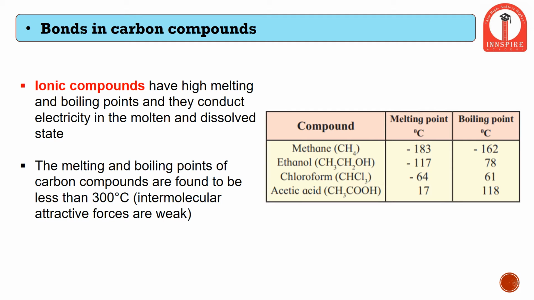So what exactly are the bonds present in carbon compounds? We will be studying these in the first section, that is bonds in carbon compounds. As we know, the most common bond is the ionic bond. So the ionic bond is nothing but a bond between two groups that form a single compound. When this compound dissociates, that is when it breaks down, it gives rise to different kinds of ions. The bond holding these ions together is called an ionic bond, and the compound is called an ionic compound.